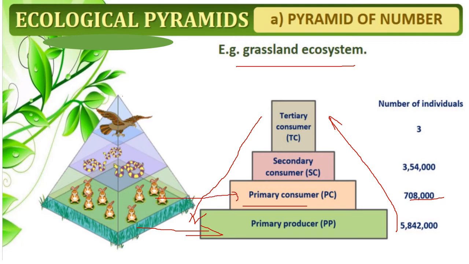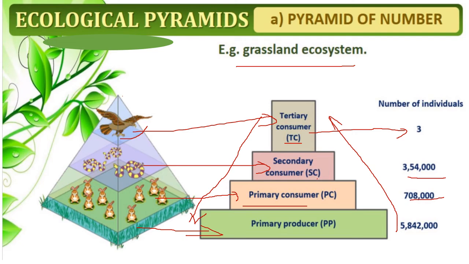Now these rabbits are eaten by the snakes, which we call secondary consumers, that is SC, nearly 3 lakh 54,000. These snakes will be eaten by a hawk or vulture, which is a tertiary consumer, represented as TC, and the number of individuals is 3. So you can see there is a gradual decrease in the number of individuals in the pyramid of numbers.